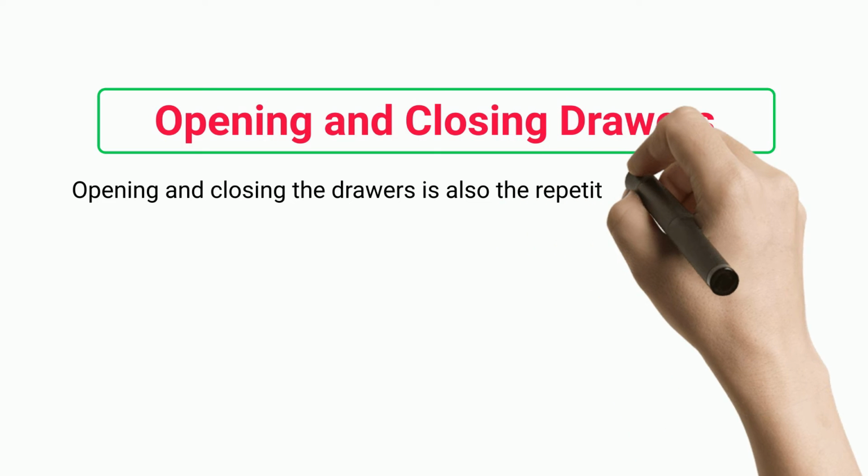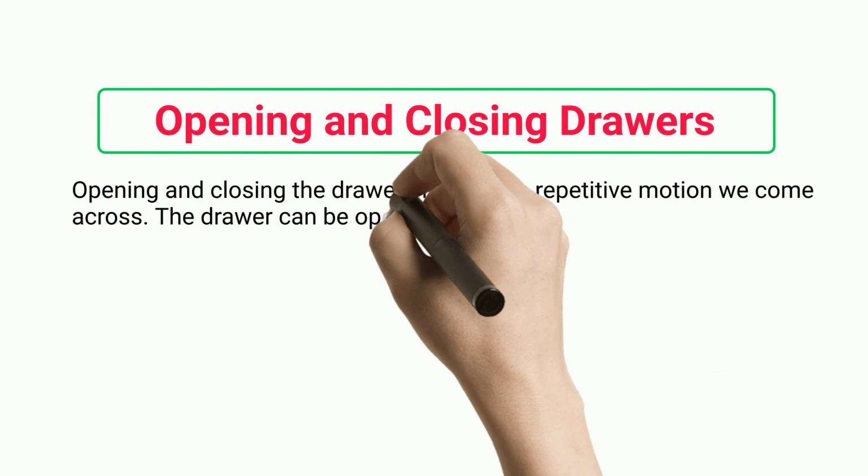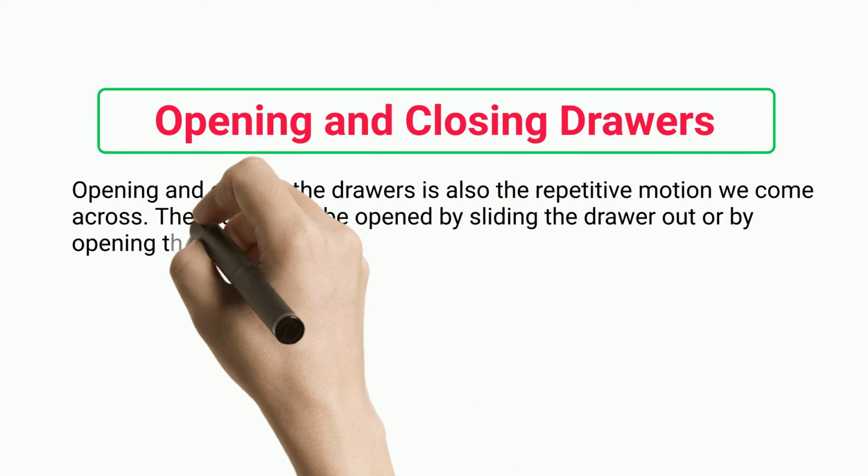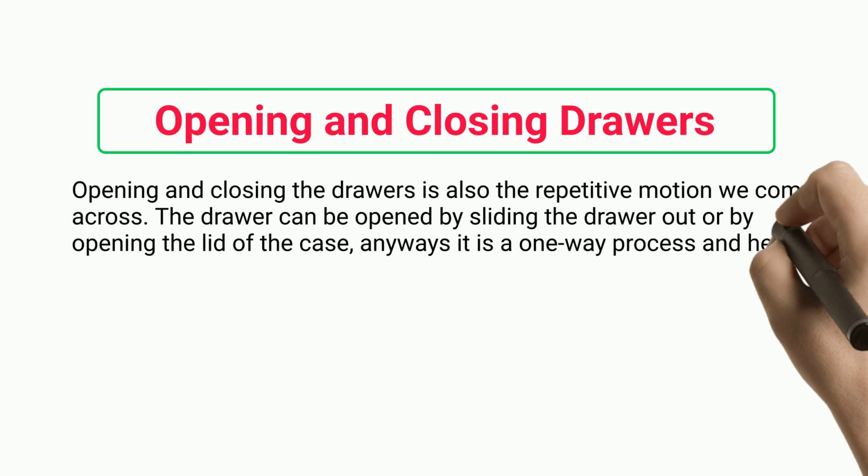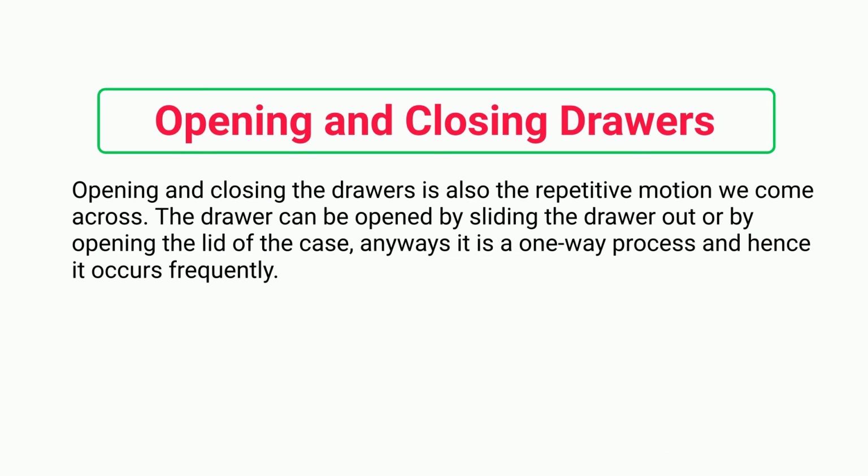Opening and closing drawers. Opening and closing the drawers is also a repetitive motion we come across. The drawer can be opened by sliding the drawer out or by opening the lid of the case. Anyways, it is a one-way process and hence it occurs frequently.